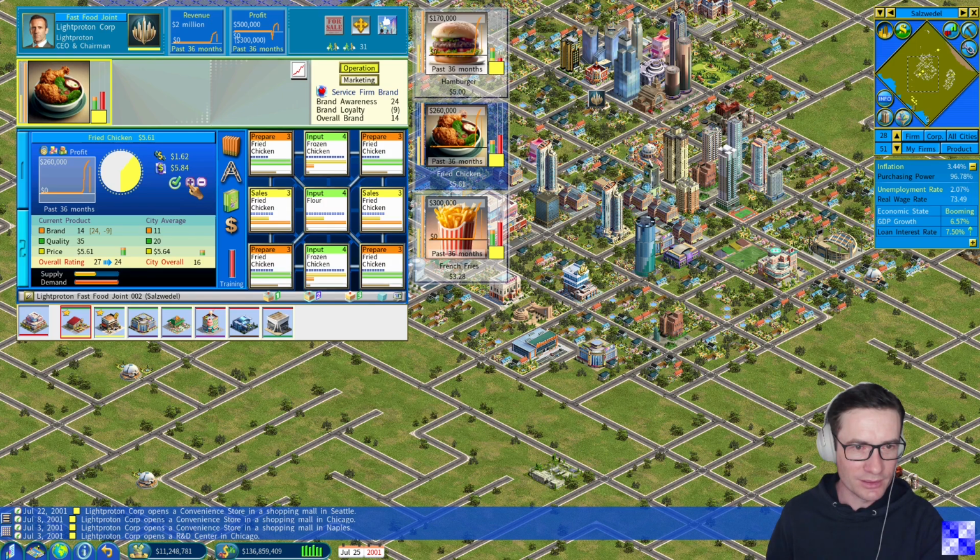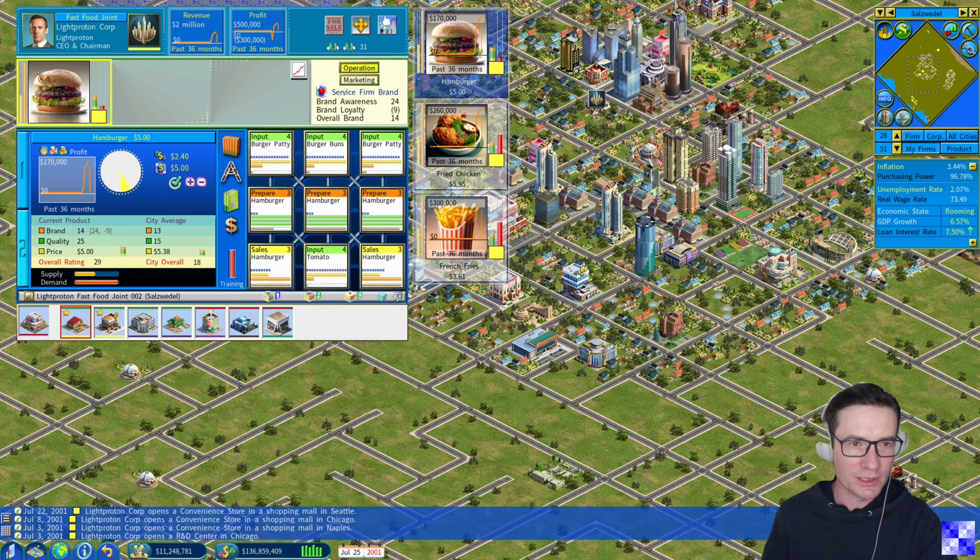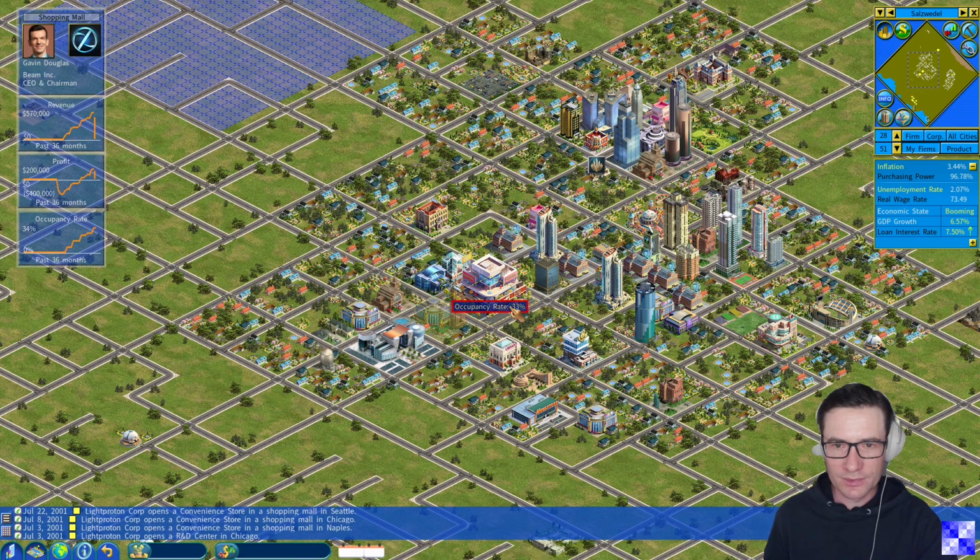Also here we can increase. And for French fries, we can also increase the price. We already reached almost 50% of the market. There's no competitor so far for any of those products. Very nice situation. Good. Hamburger, yeah, are served well.